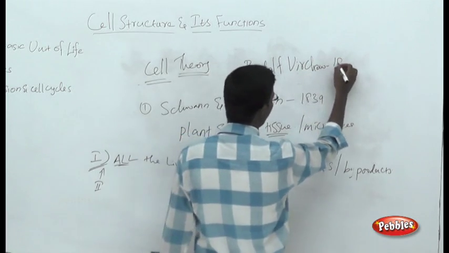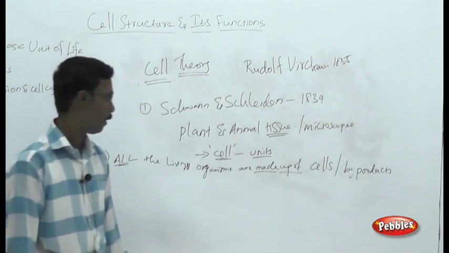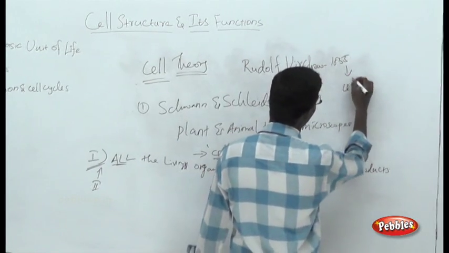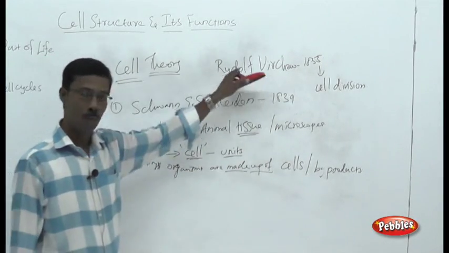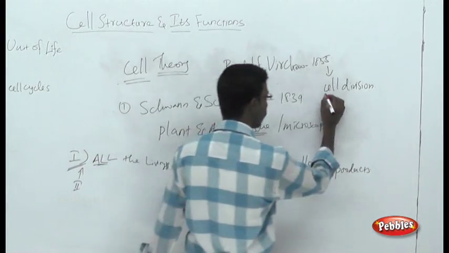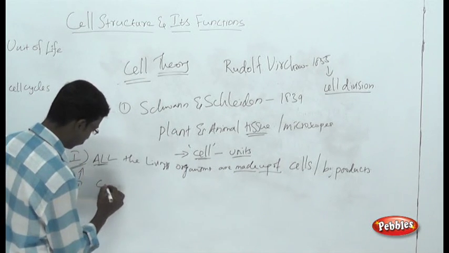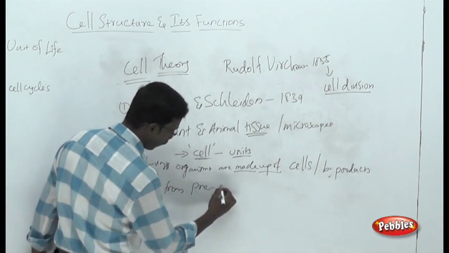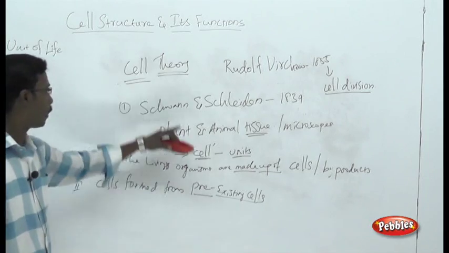In 1855, Rudolf Virchow discovered another major point in cell theory, the formation of cells by means of cell division. You have to remember, from Virchow's point of view, cells are formed from pre-existing cells. That is the second major point you have to remember. With this point we are going to conclude the cell theory.